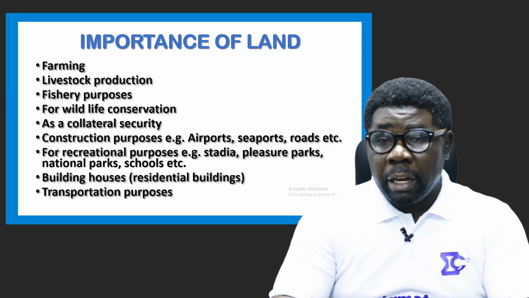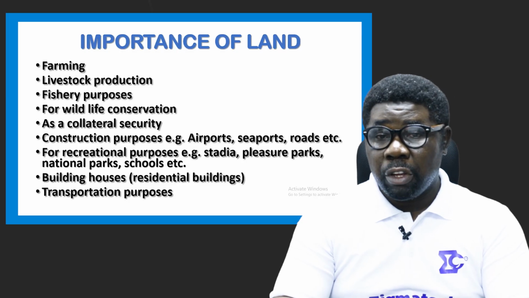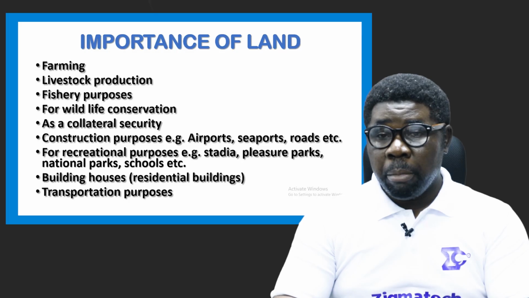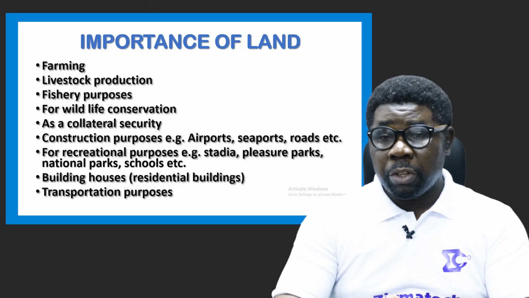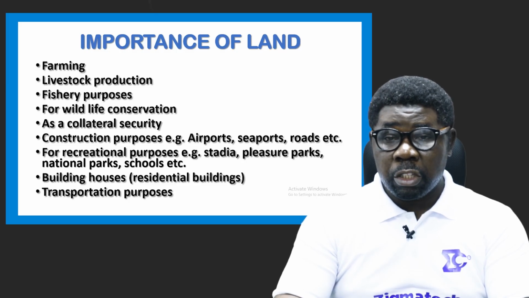Land can also be used for wildlife conservation. You can use land to preserve wild animals and other wildlife to avoid their extinction and to make nature balance. Land can be used as collateral security. People who want to obtain a loan from a financial institution can use land as collateral security to obtain the loan.